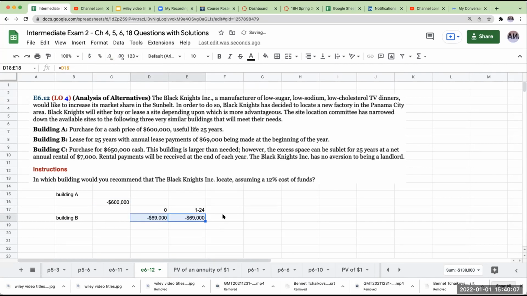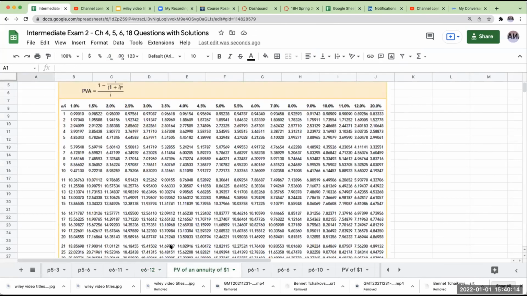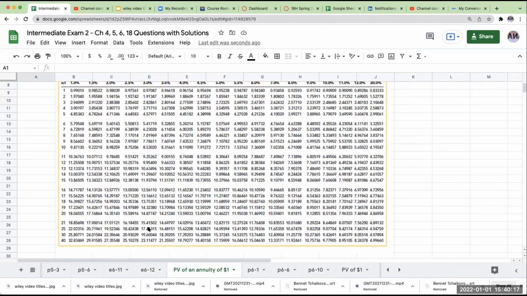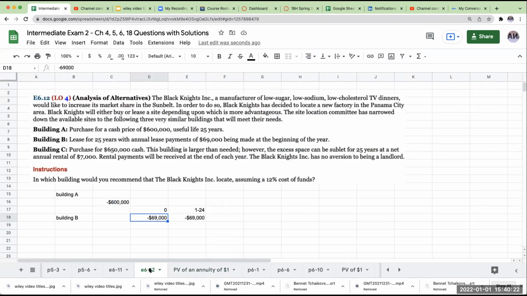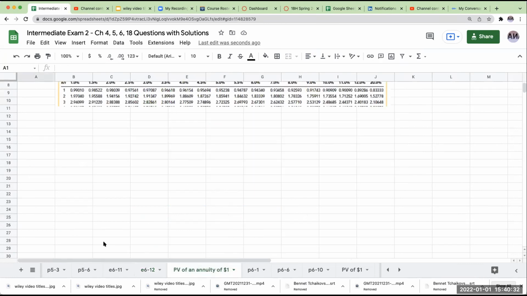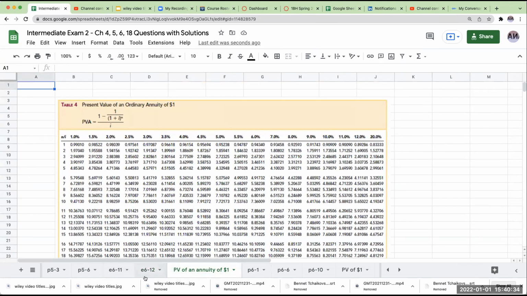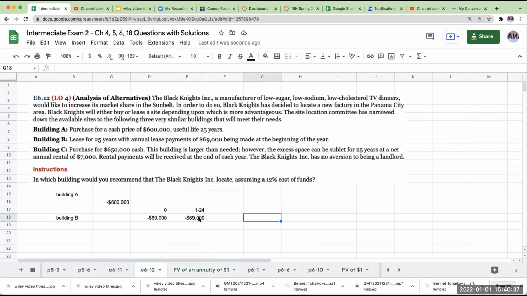If the 69,000 was being paid at the end of the year, then I would say this is years 1 through 25. But the reason why I'm doing this is when I go to the present value of an annuity of $1, which I don't even have the table for, that's going to come into play. So again, something to think about. All right, so when I look at years 1 through 24, I come over here to my present value of an ordinary annuity of $1. Why am I going to this table? The annuity is for a payment that we're making every single year, year after year.